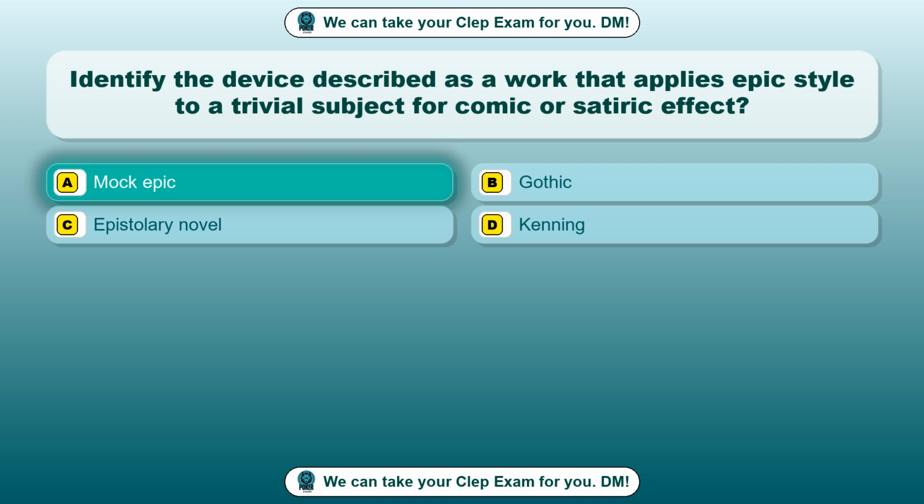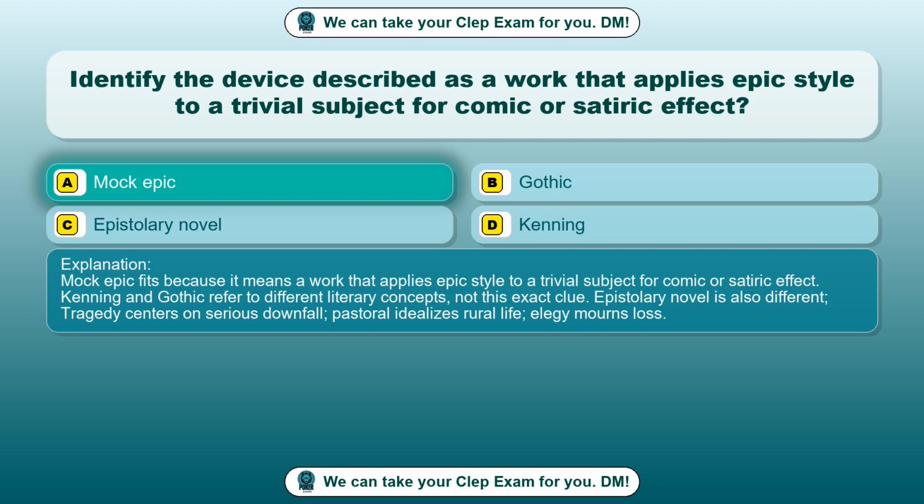Mock epic. Mock epic fits because it means a work that applies epic style to a trivial subject for comic or satiric effect. Kenning and Gothic refer to different literary concepts, not this exact clue. Epistolary novel is also different. Tragedy centers on serious downfall. Pastoral idealizes rural life. Elegy mourns loss.